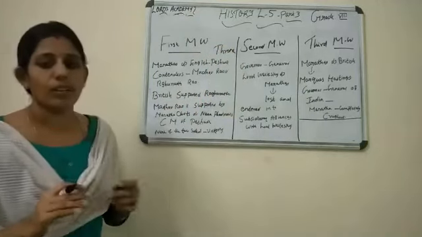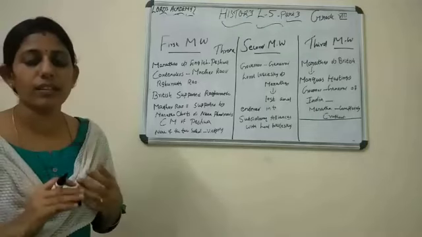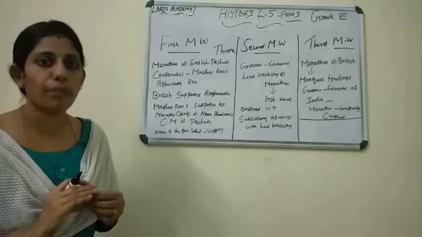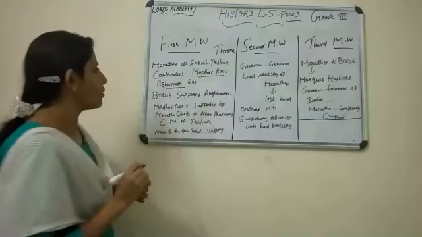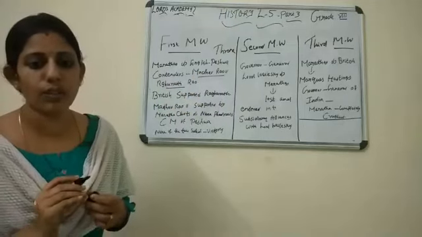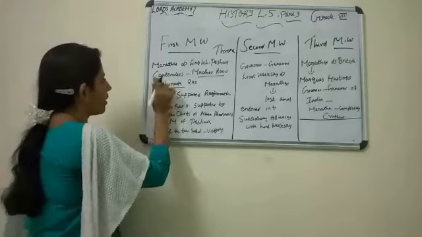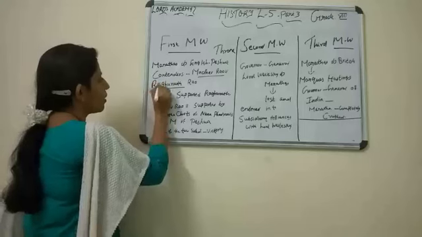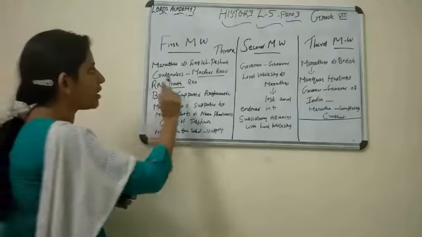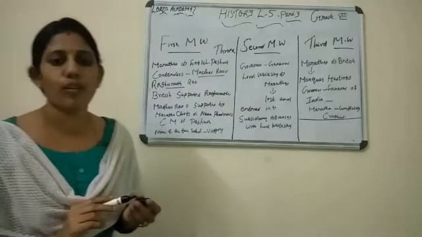Okay, so the contenders for the throne of the Peshwa are Madhava Rao II and Raghunath Rao. Raghunath, R-A-G-H-U, Raghunath Rao. So these were the contenders for the throne of Peshwa.